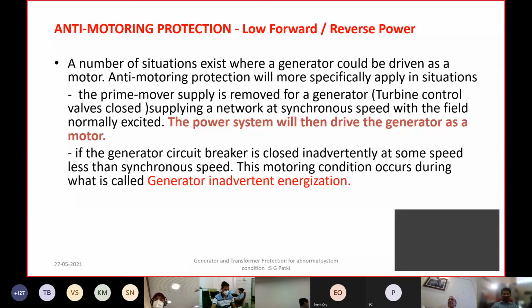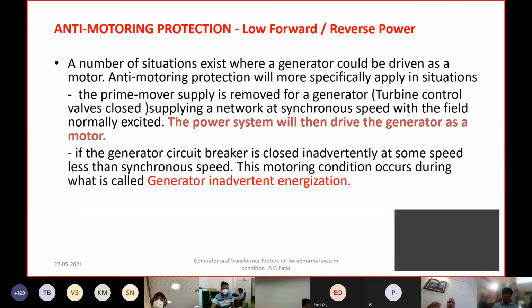Suppose you have a condition where you have remote isolation of the region, and then the frequency in the islanded region shoots up, then the turbine controller will try to close the control valve. So what happens is you are actually cutting off the mechanical input to the generator, if the control valve is partially closed or fully closed due to the response from the governing action.